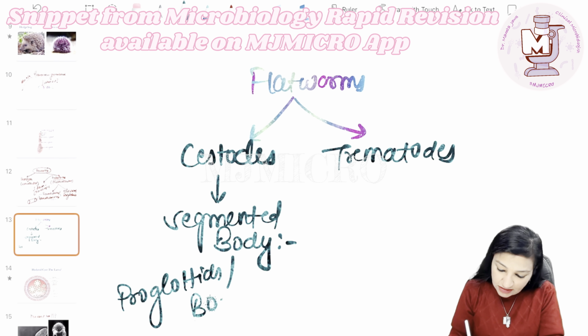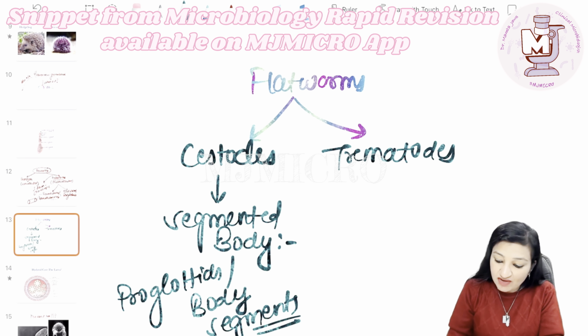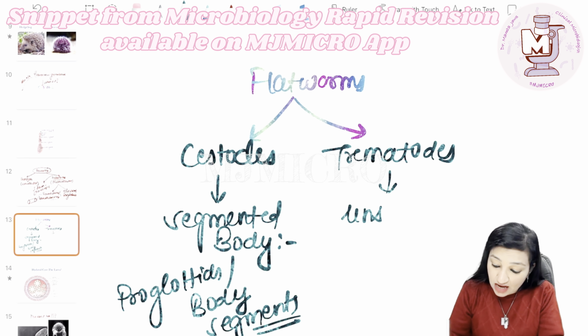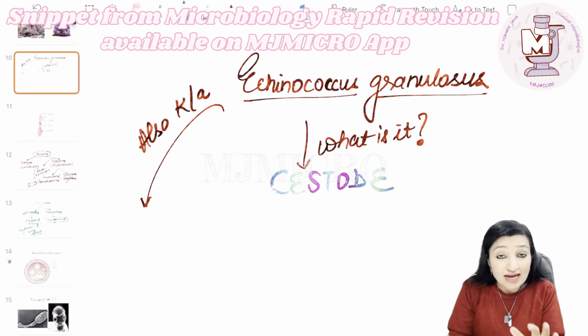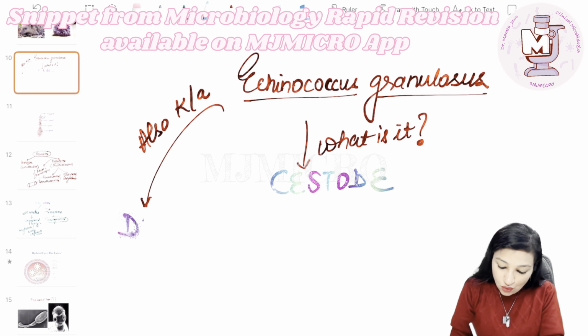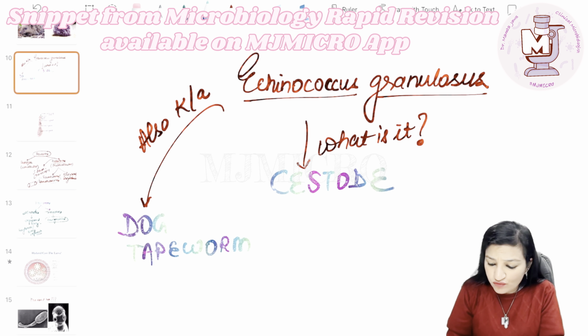So proglottids are the name of the body segments, whereas trematodes have got an unsegmented body. And the parasite we are learning about in this video module is a cystode, that is Echinococcus. And Echinococcus granulosus, by the way, is also known as dog tapeworm. Remember, a common name of cystodes is tapeworms.